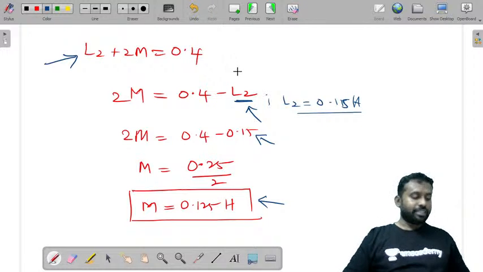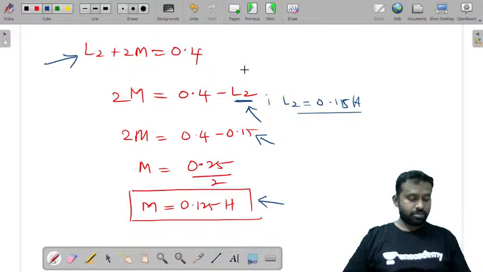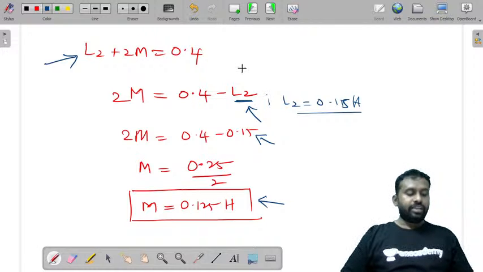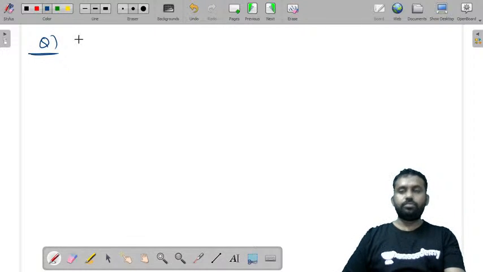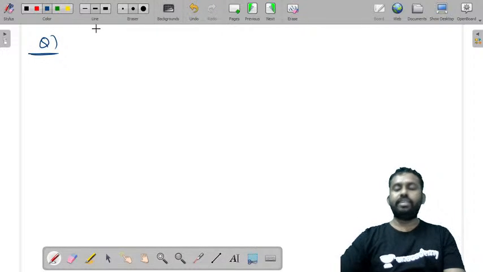So this is one question that is based on the given data. And let's also take one more question. Two coils of inductances.